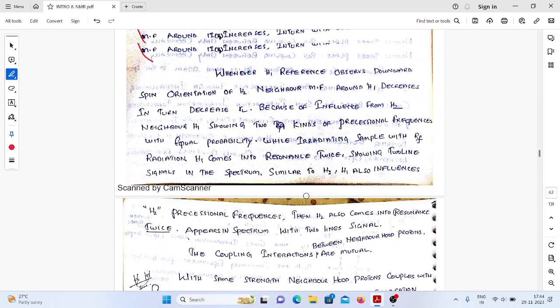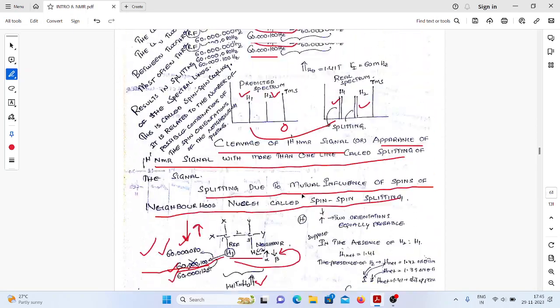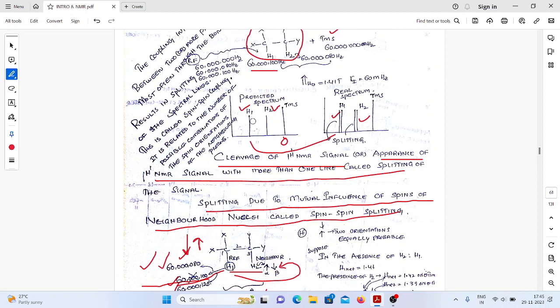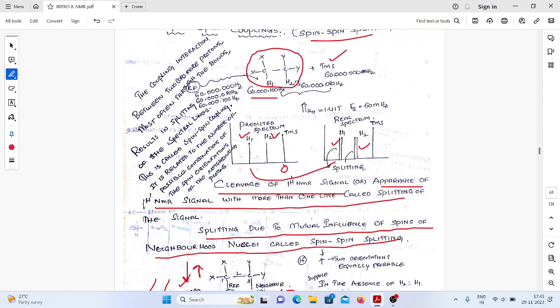See the example clearly. In this particular example, we see H1 is converted into two signals, and H2 is converted into two signals. Why are these splitting? Because H1 and H2 are non-equivalent sets of protons.